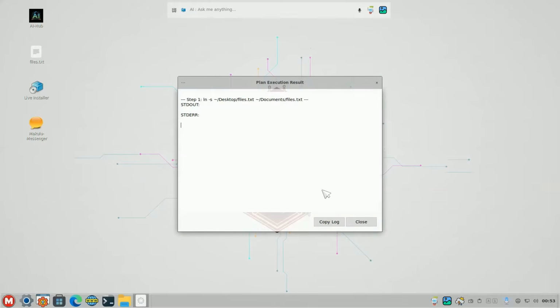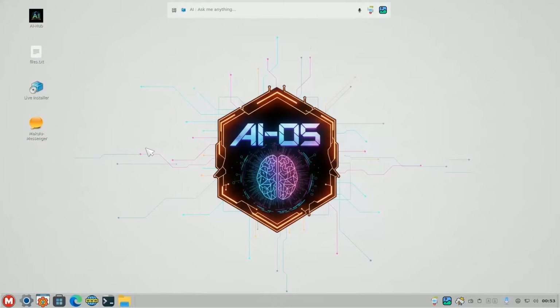Just wait for it to finish. There we go, done. If we go to the documents folder now, we open up here, and there's a symlink. Look how easy that was. I didn't have to type the command. I just asked it. Here's the file on the desktop, create a symlink to my documents. Boom, done. So now we have AI at a command level.